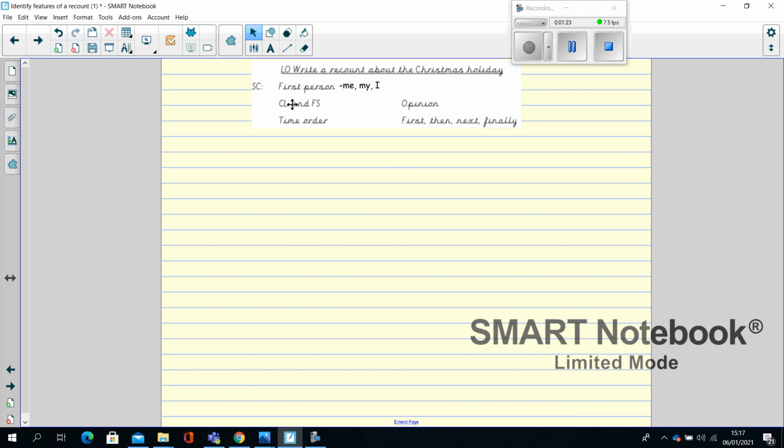Two of the punctuation marks that we should definitely include are capital letters and full stops. You need to write in time order. You need to include your opinion. That's what you think about what happened. And then there's some time words that you need to include.